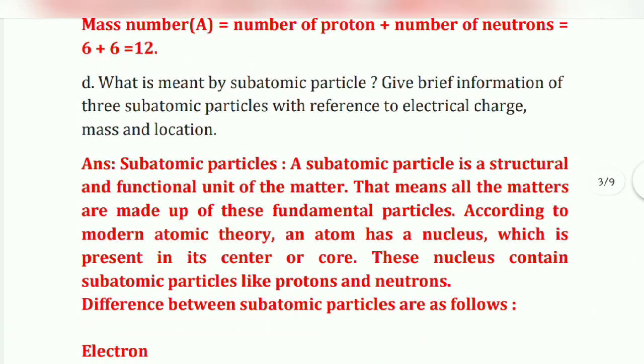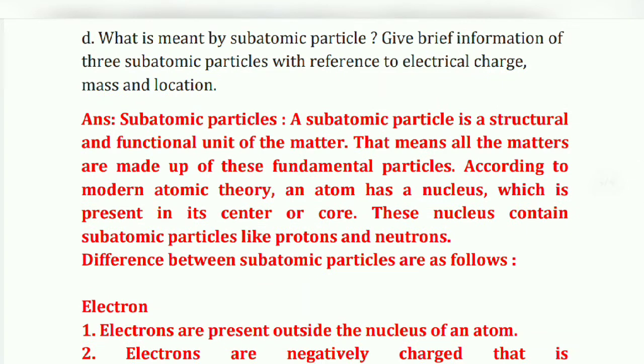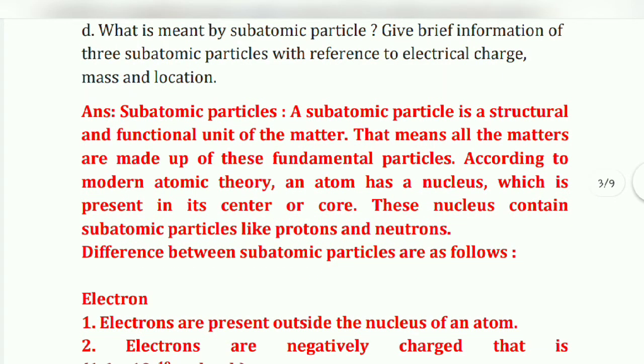Next question, what is meant by subatomic particle? Give brief information of three subatomic particles with reference to electrical charge, mass and location. So the answer is, subatomic particles.